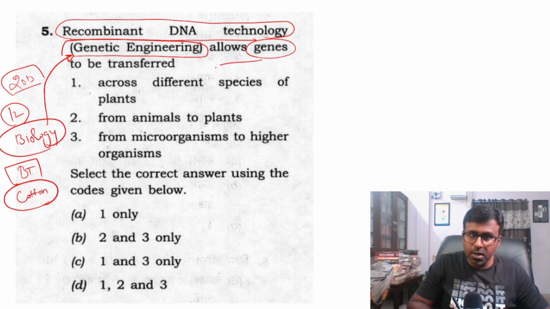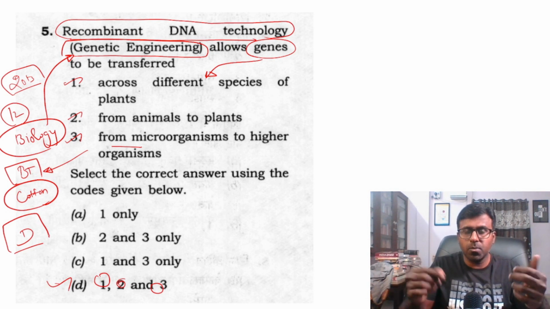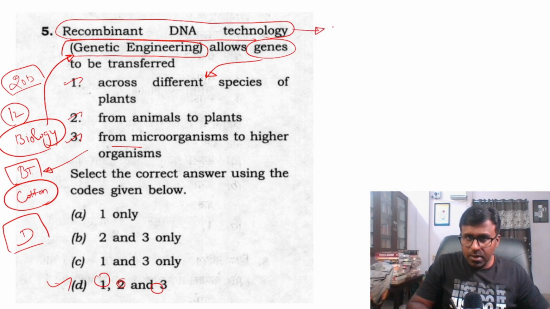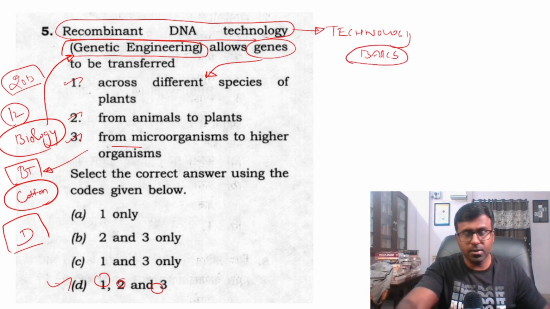So obviously, if there is a technology, there can be different applications. Across different species of plants, it can be done. Animals to plants, definitely it can be done. Microorganisms to higher organisms. Bt cotton is one example. So 1, 2, 3 is the answer. This is how I understood, but students need not worry about whether we know this technology, because you should only know the basics. Basics of anything and the context in science and technology is the key. So D is the answer for this.